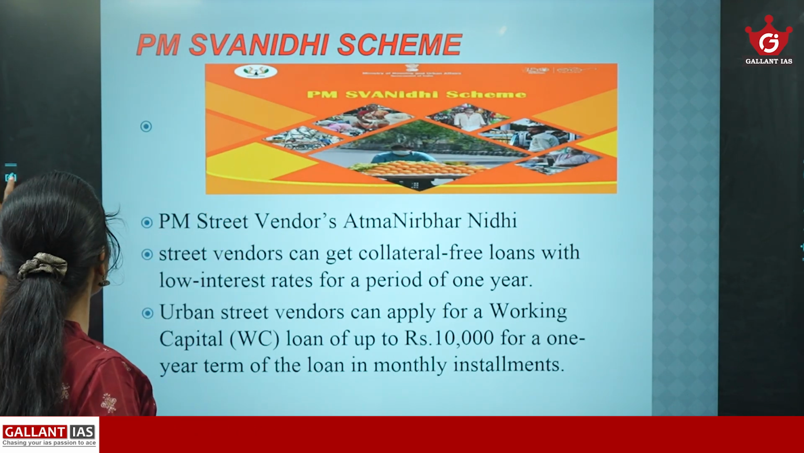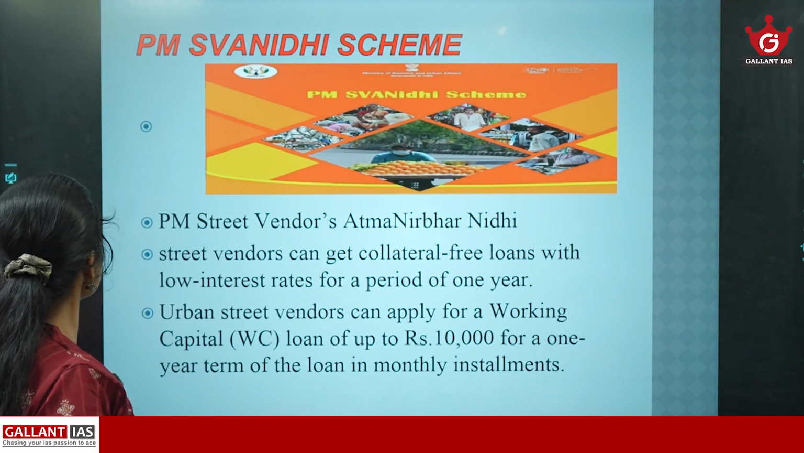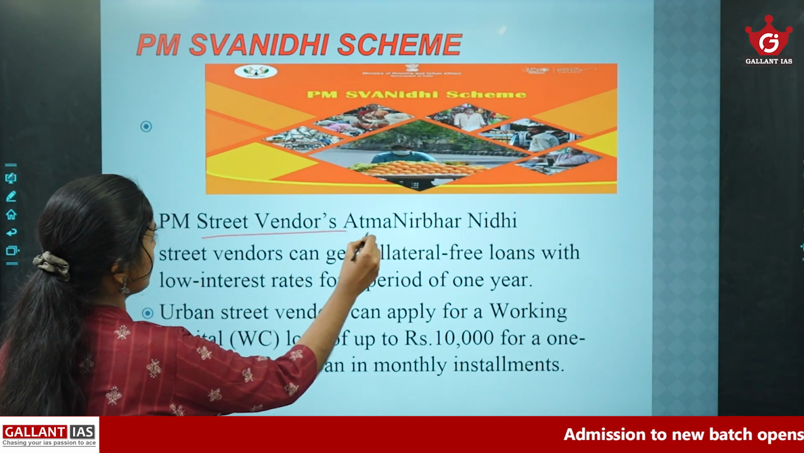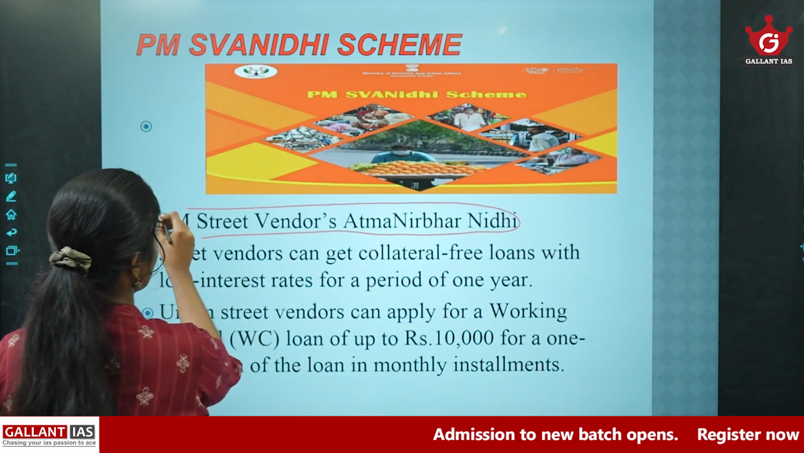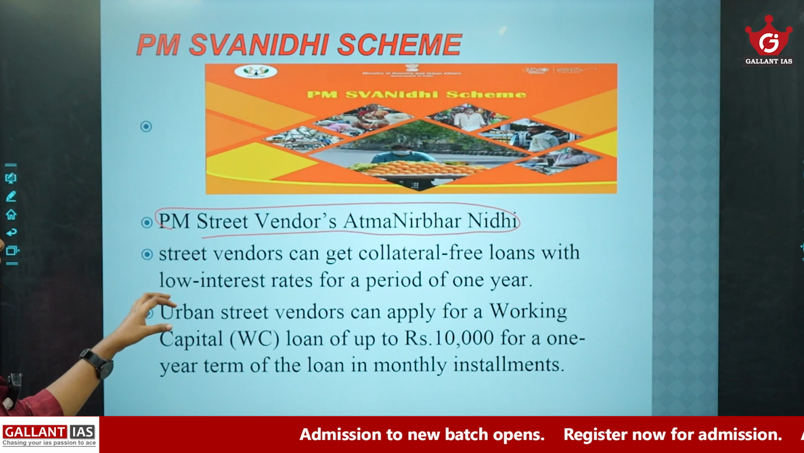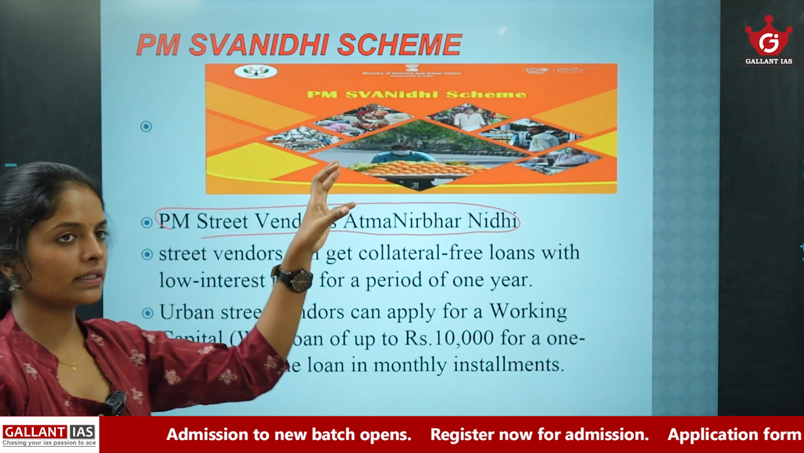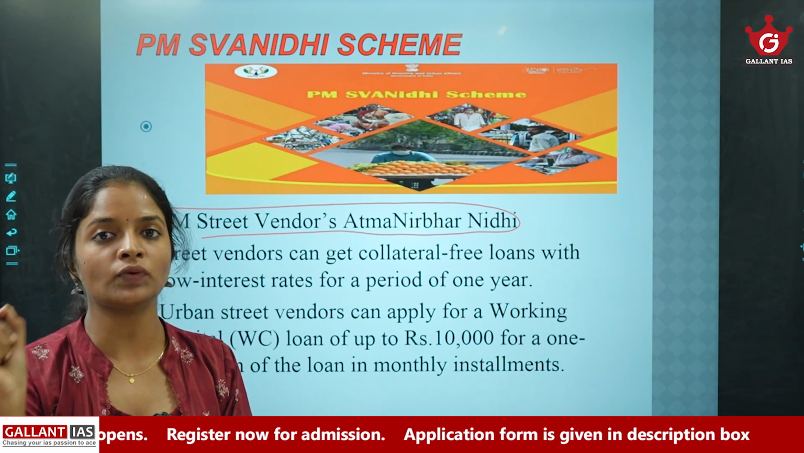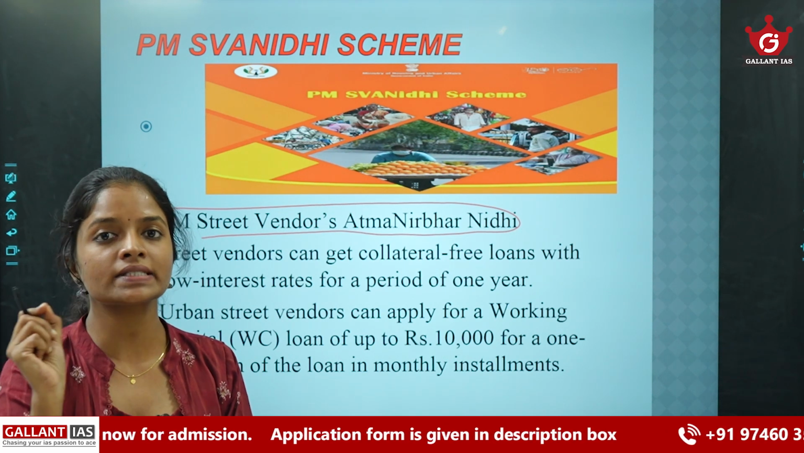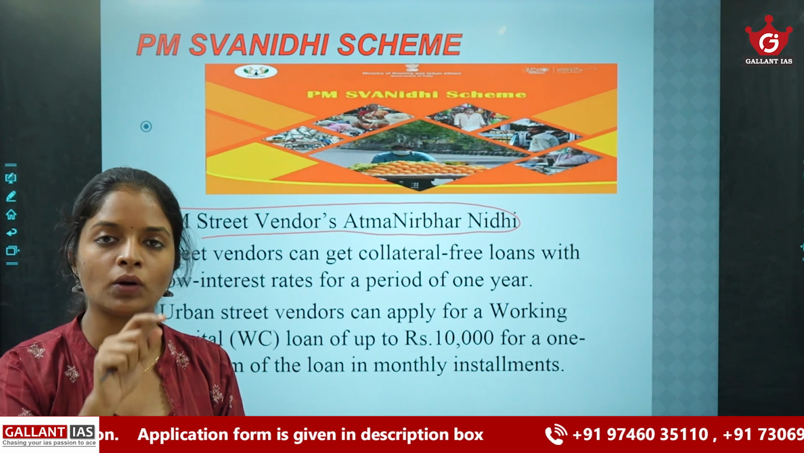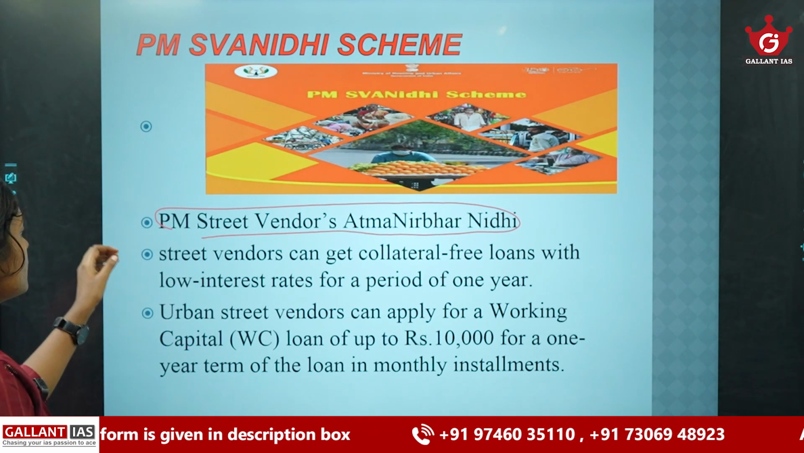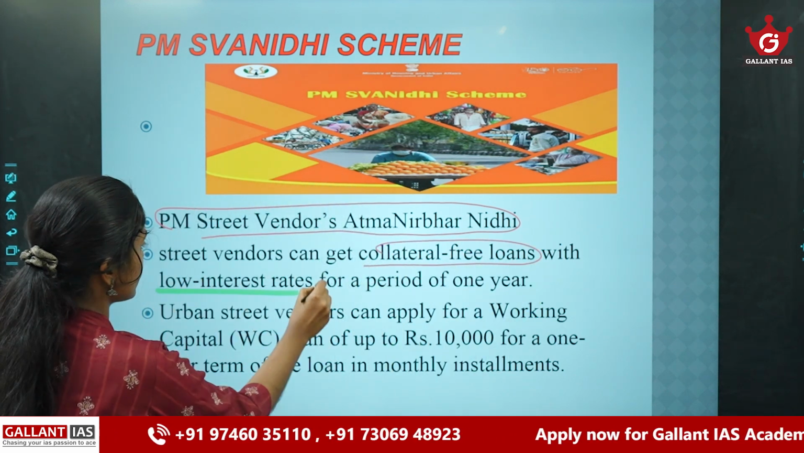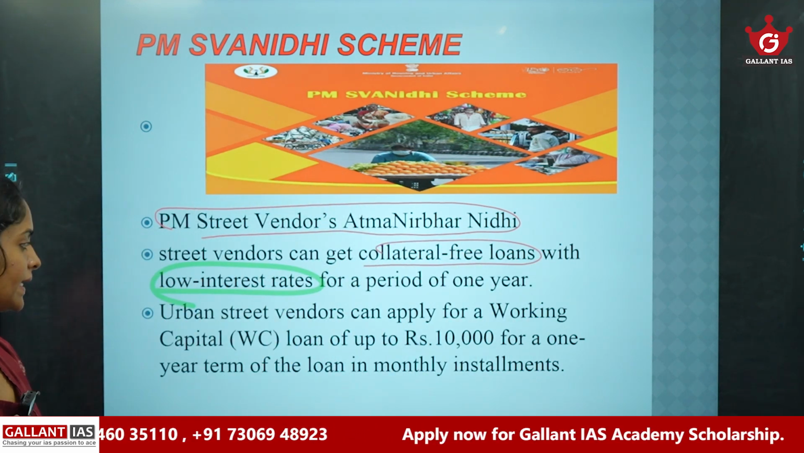PM Swanidhi scheme. We can expand this as PM Street Vendors Atmanirbhar Nidhi. This scheme aims at providing collateral-free loans to street vendors with a low interest rate, around 7% interest. So street vendors can get collateral-free loans with a low interest rate for a period of 1 year.